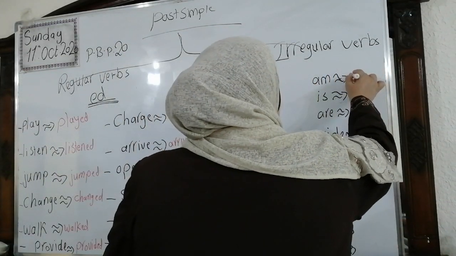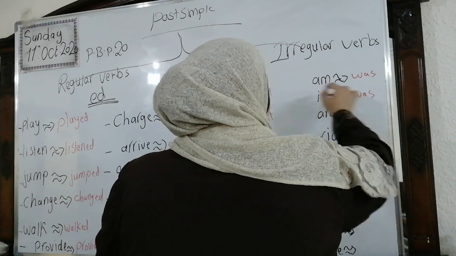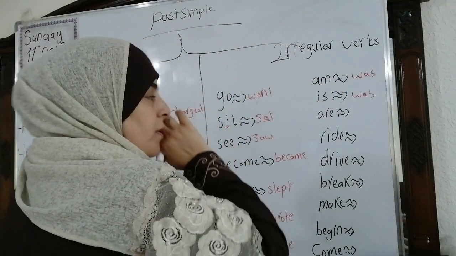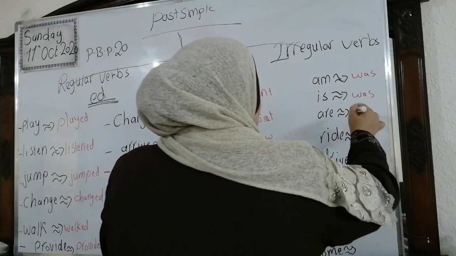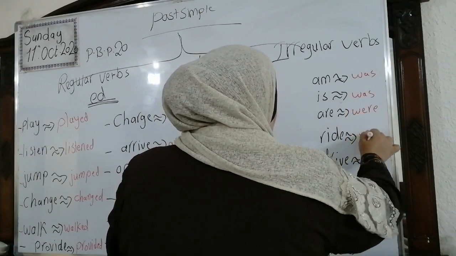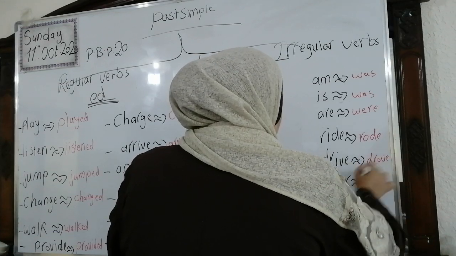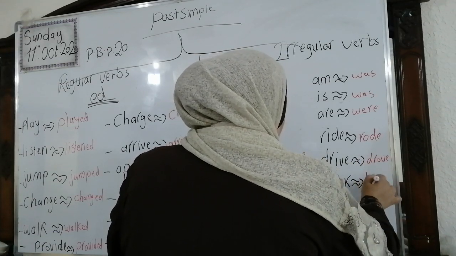Write, wrote. Steal, stole. Am, it will be was. Is, was. They are the verb to be. We're going to talk about it later, inshallah. Are, were. Ride, rode. Drive, drove. Break, broke.